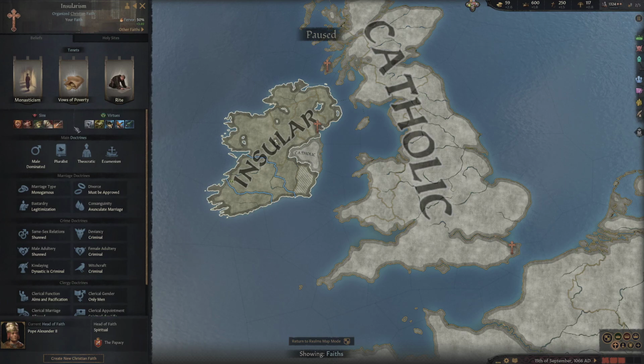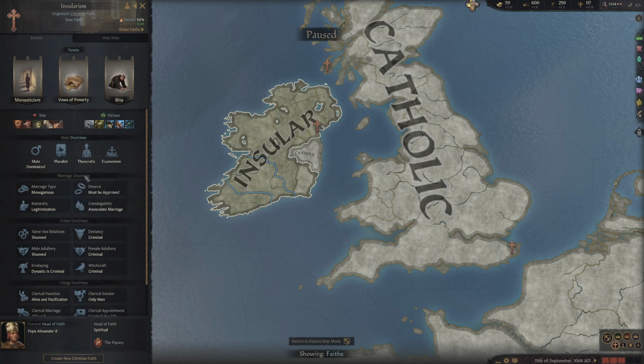And of course, if you are extremely sinful, your head of faith may, in fact, what would at least be for Catholics, excommunicate you. Which basically means that anybody else that follows your religion and is accepted in your religion, as in they are not excommunicated, you are basically fair game to them. It basically means that they can decide, oh, I want to take your lands off you because you are excommunicated and your lands deserve a better leader.